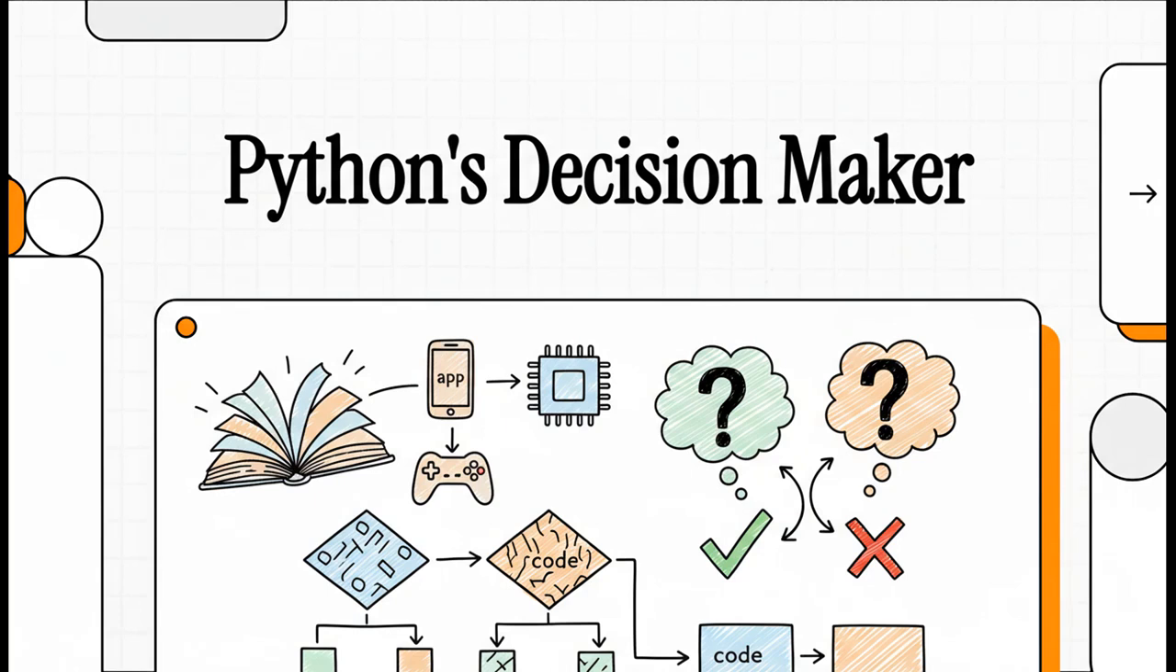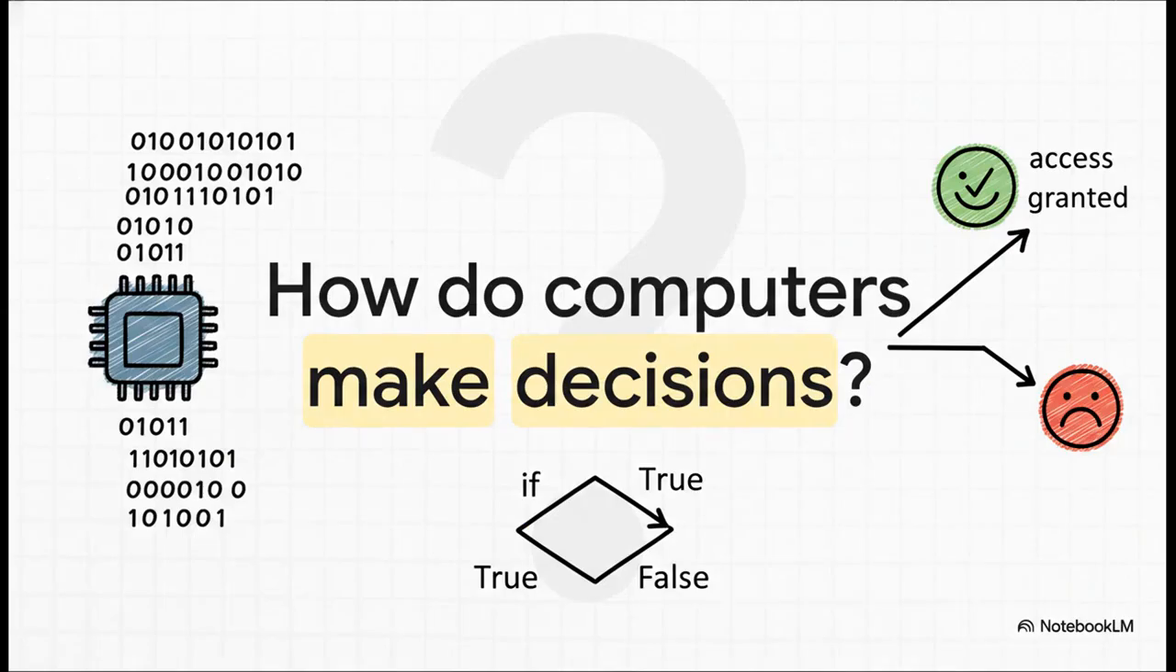Have you ever stopped to wonder how your favorite game app just knows what to do? How it makes a choice? Well, today we're going to pull back the curtain and look at the single most important building block that teaches a computer how to think. Let's jump right in. So, how do they actually do it?